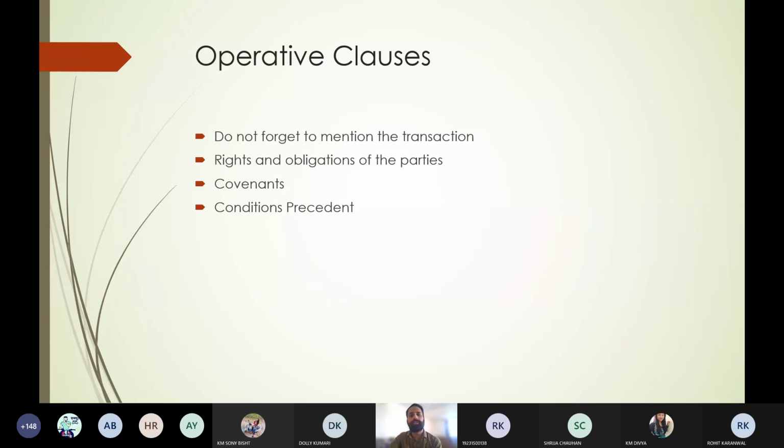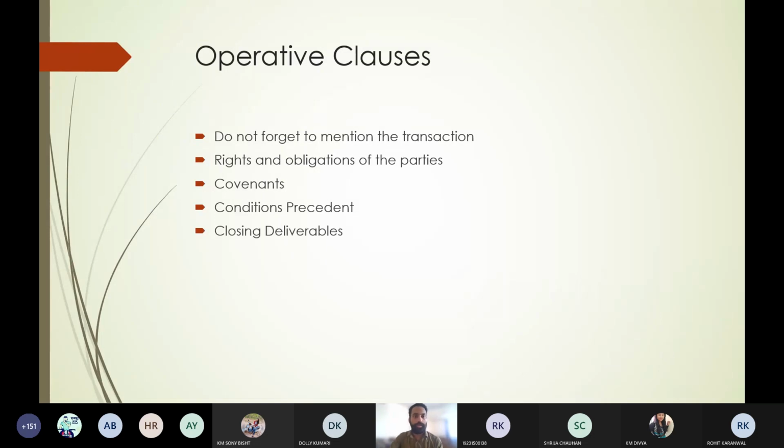Next we come to the conditions precedent. Now the question arises, what is a condition precedent? Conditions precedent are those conditions which are required to be performed before performing the contract. If those conditions are not performed, then ultimately the contract is not going to be performed. So conditions precedent are very important. First of all, the conditions must be performed, then your contract shall come into force. So these are the conditions precedent.